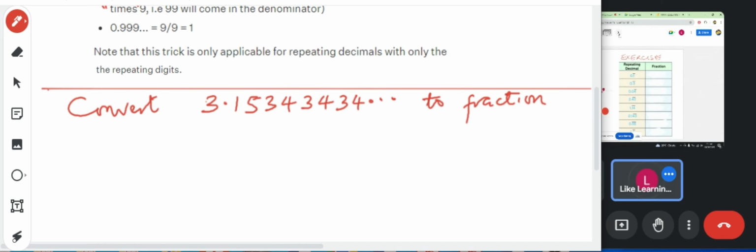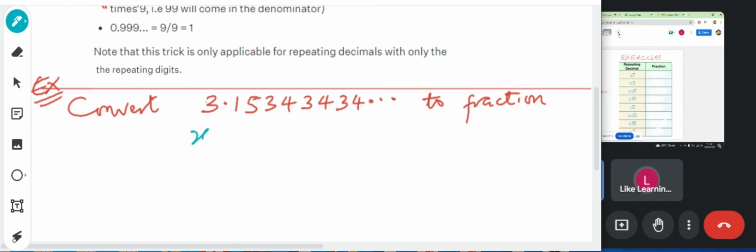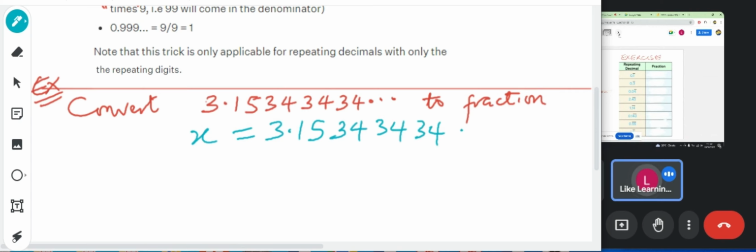What do we do? First, you turn it into an equation. So this becomes x equal to 3.1534, 3434 recurring. What next?